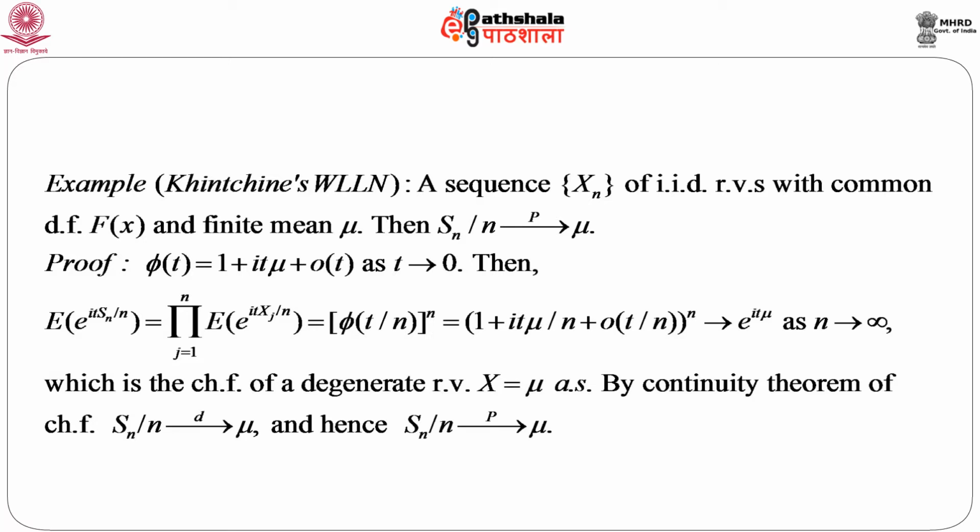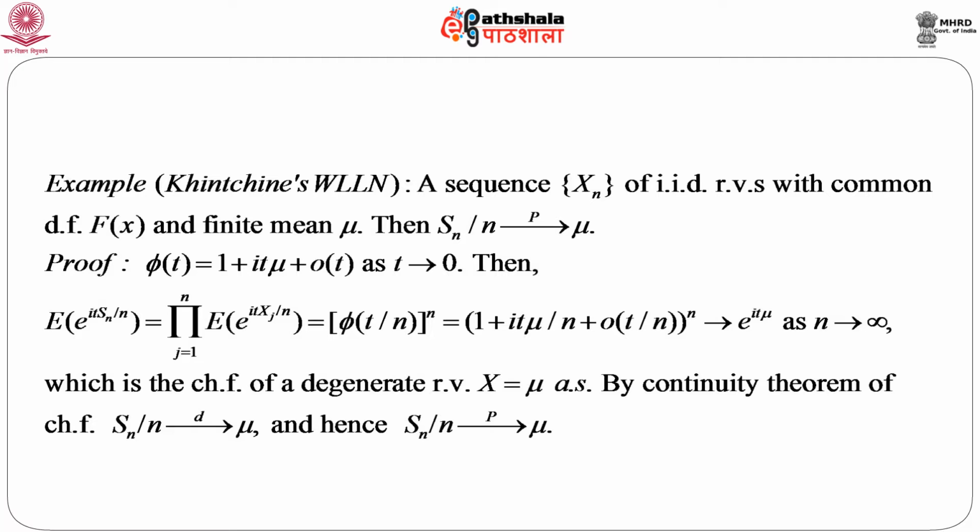Another example is this, for convergence in probability. This is known as Khinchin's weak law of large numbers. It says that for a sequence of IID random variables with common distribution function F x and finite mean mu, S n by n, where S n is the sum of n IID random variables x 1 plus x 2 plus x n, converges to mu in probability.